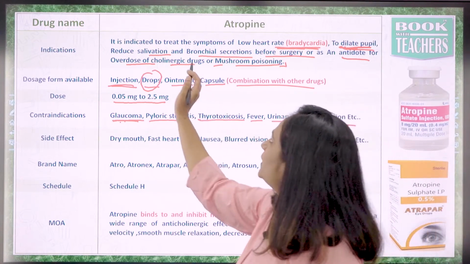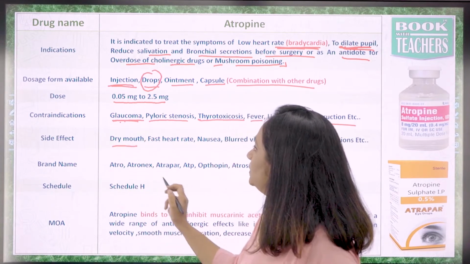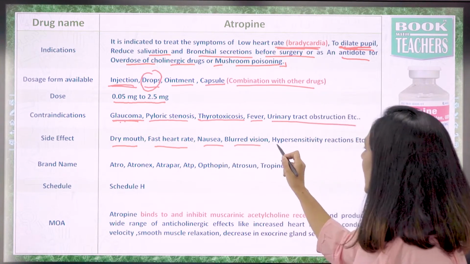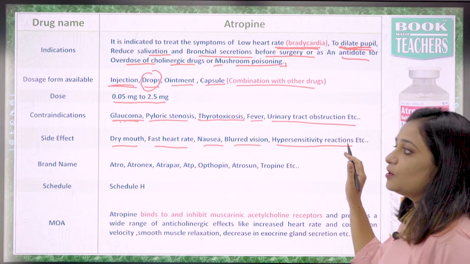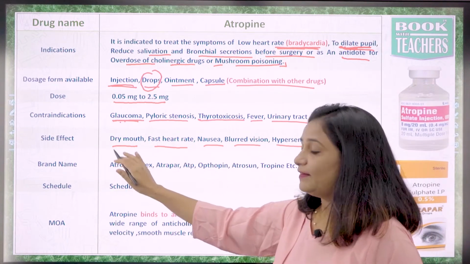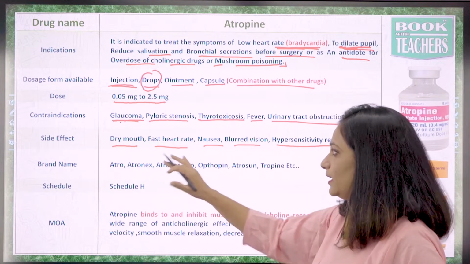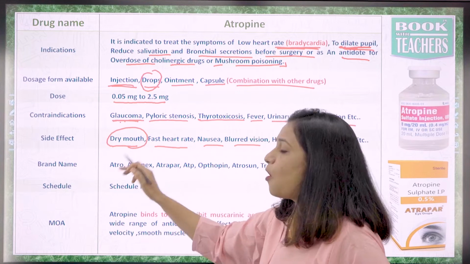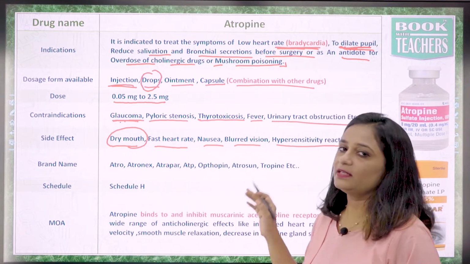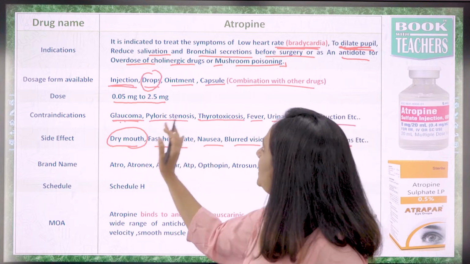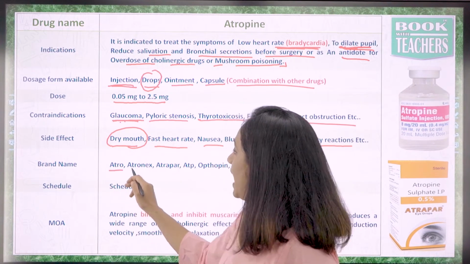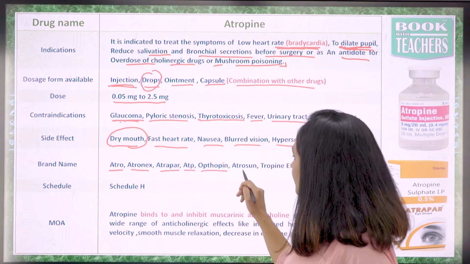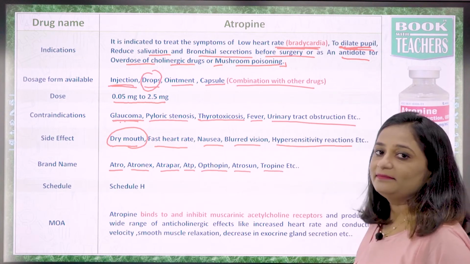What are the side effects associated with atropine? They are dry mouth, faster heart rate, nausea, blurred vision, and hypersensitivity reactions. In these cases side effects can be seen mostly, not in all cases, but mostly. Dry mouth is a very common side effect, and it may be experienced in 1 in 1000 cases. The brand names available for atropine are Atro, Atronex, Atrapar, ATP, Opthopine, Atrosan, Tropine, etc.